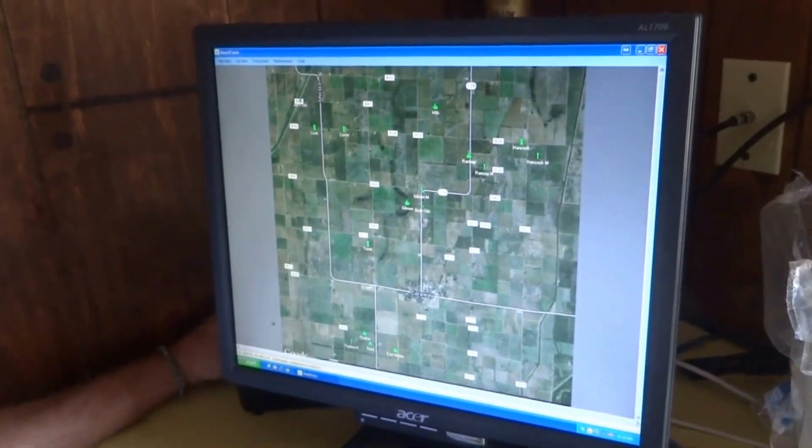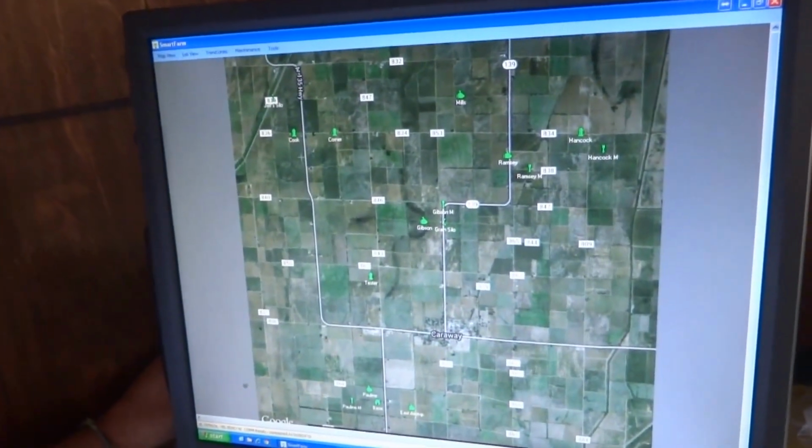We're recording. This is the Smart Farm user interface, and we are here at the FDA Farms monitoring pumps and monitoring soil moisture stands. Many thanks to Danny and Alan Finch for allowing us to use their farm for this demonstration and for this beta test. I'm going to run through this GUI real quick to show you what's going on and what we're doing at this point in time.